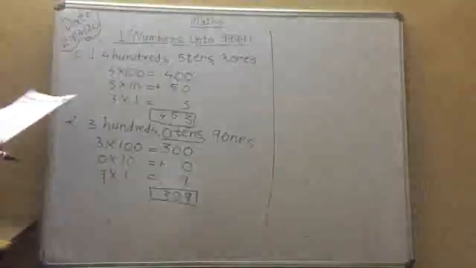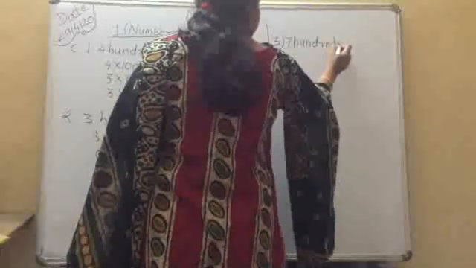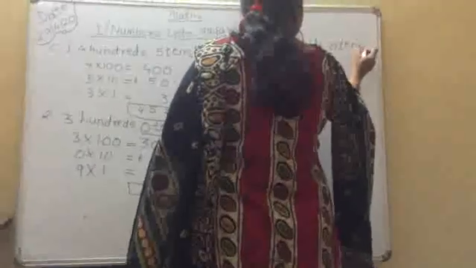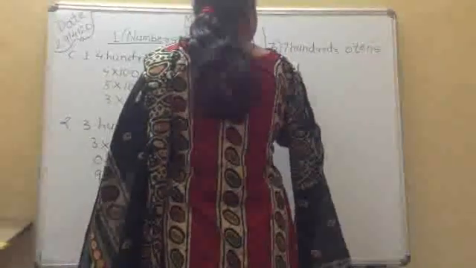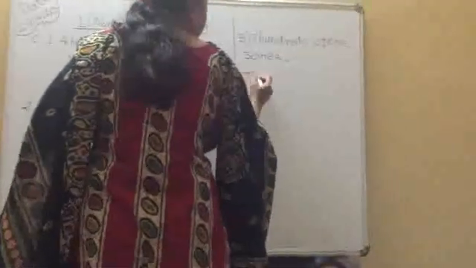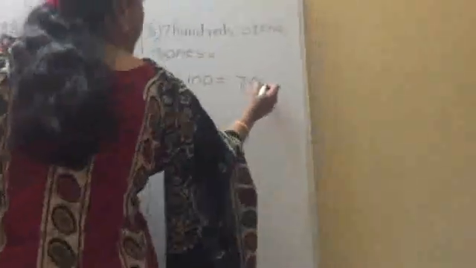Now see third question. 7 hundreds, 0 tens, 3 ones. Now see, 700 means 7 multiplied by 100 equals 700.